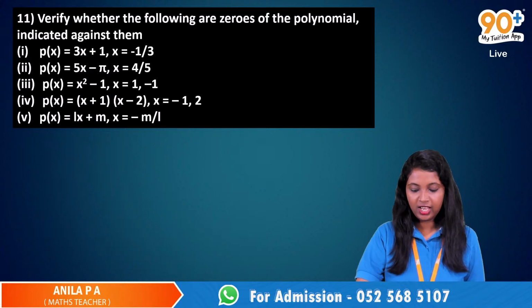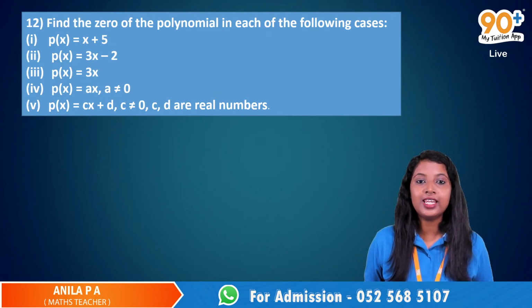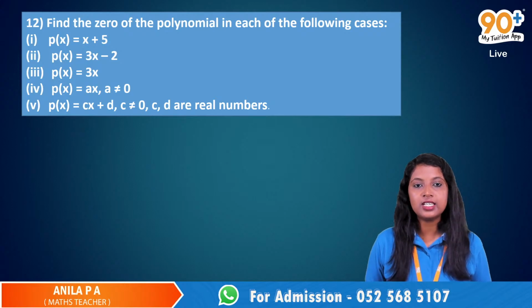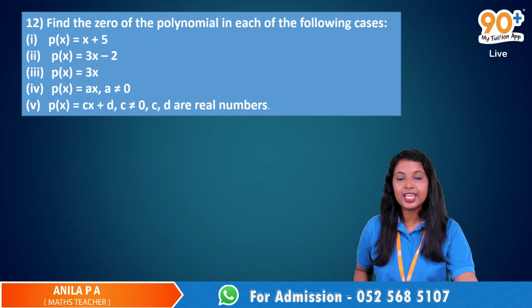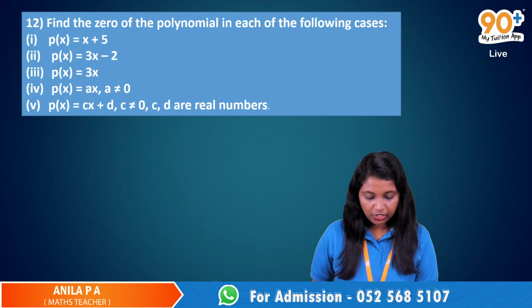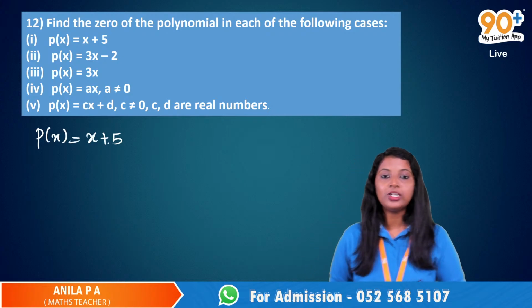No. Okay. Now let's see this one. Find the zero of the polynomial in each of the following cases. So we have some linear polynomials, and the question is to find the zeros of these polynomials. What is the first step whenever we have a linear polynomial and the question is to find the zero of that polynomial? What is the first step?